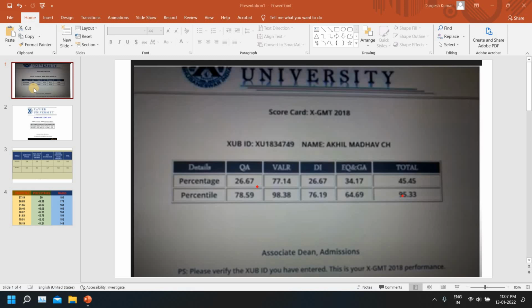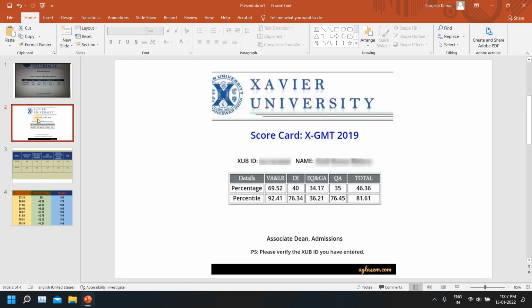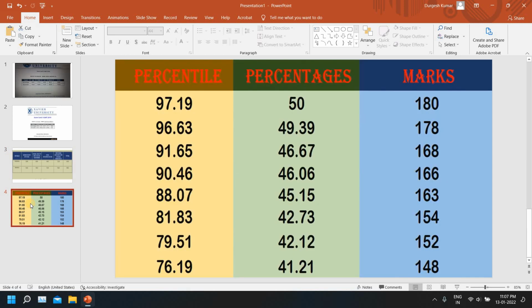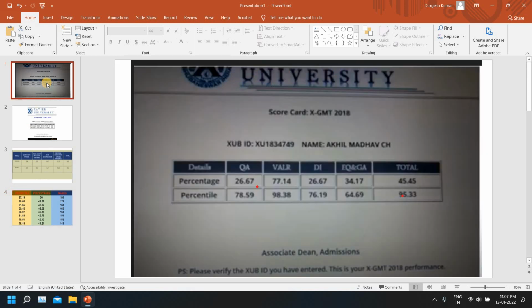The screen that you're watching right now is the scorecard of 2018. This one is for 2019, this one is for 2021, and this is the score versus percentage for 2021 itself. Now let's start with the QA section. In 2018, you can see 26% of the questions.